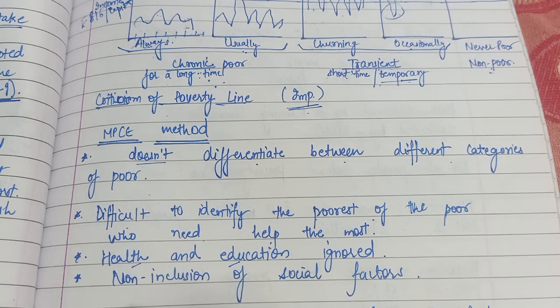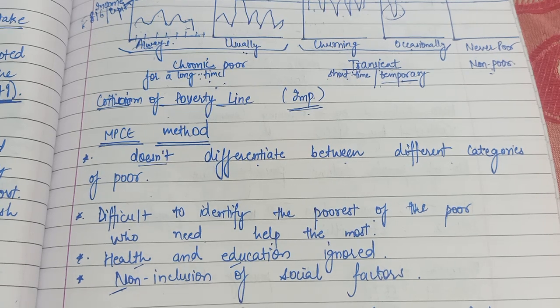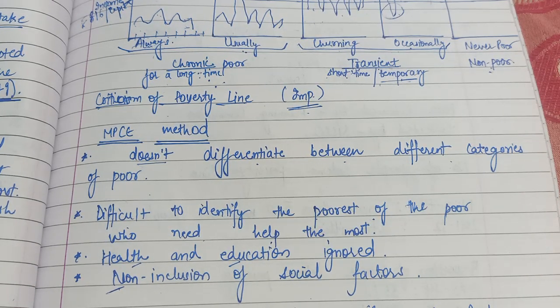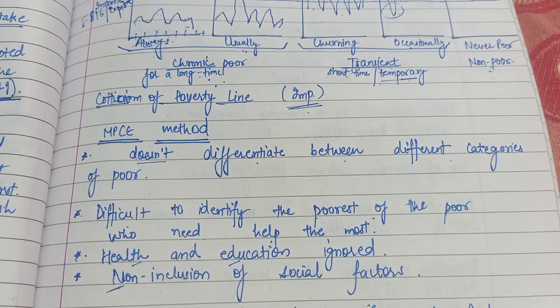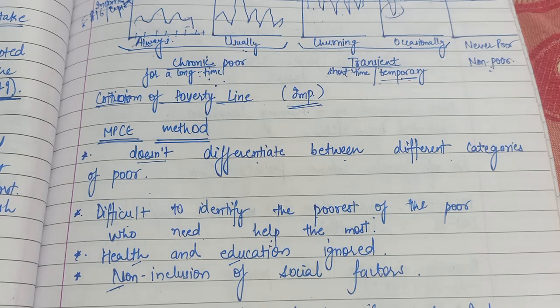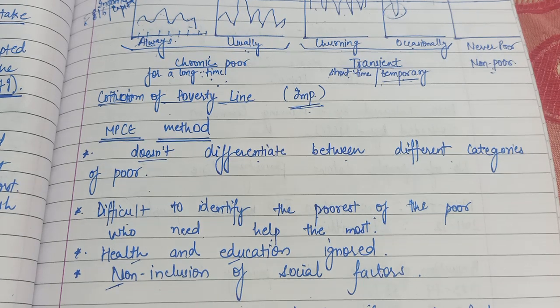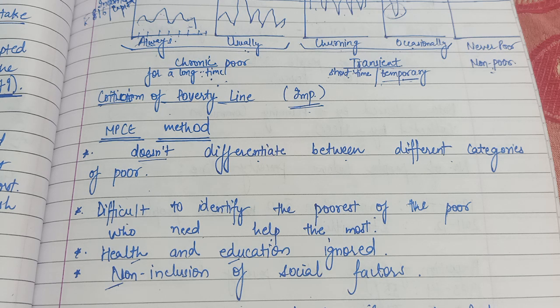And the final criticism is non-inclusion of social factors. There are many factors whose monetary value you cannot count, but then there should be some provision that you should be taking their importance into consideration. Maybe like literacy, and then lack of civil freedom.